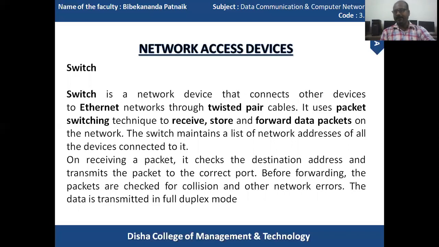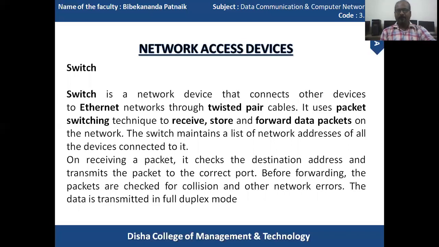The switch maintains a list of network addresses of all the devices connected to it. It means a switch has more than one connector, which can be widely implemented for communicating the information or the message of the packet from one network to another network. On receiving a packet, it checks the destination address and transmits the packet to the correct port. It means when you switch on a particular switch, it can communicate to the subsequent device which is connected to it.